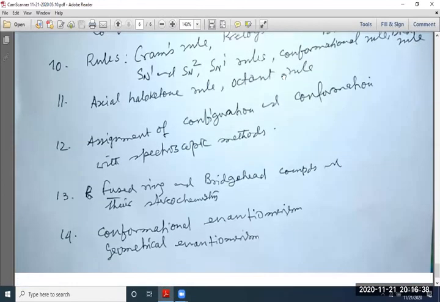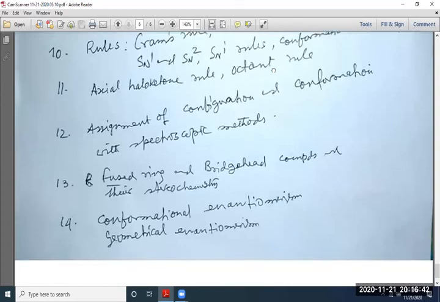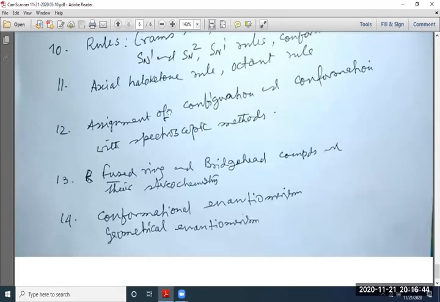This is another chapter, the chiroptical properties of the molecules. Then assignment of configuration and conformation with spectroscopic methods. There is a very good relationship of configuration and conformation with spectroscopic methods. So you cannot avoid the spectroscopic method. It should be there.